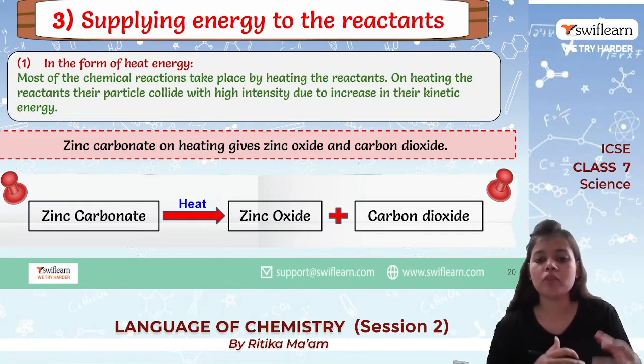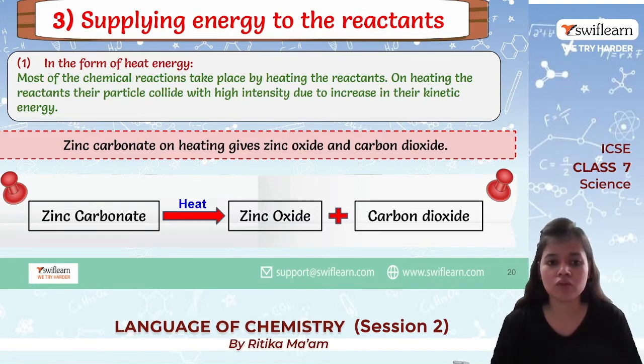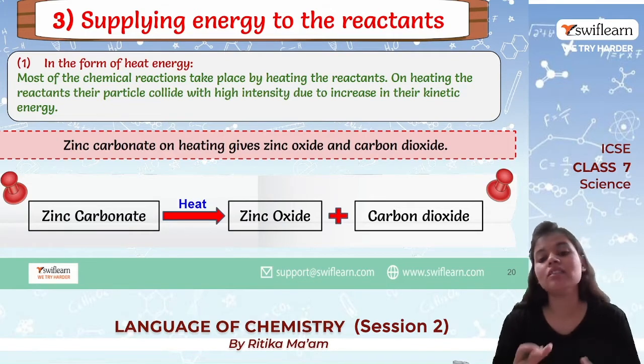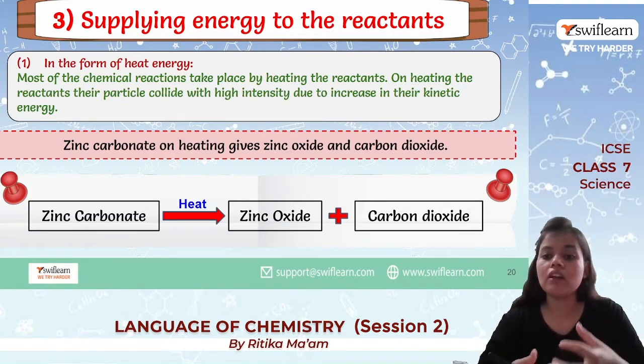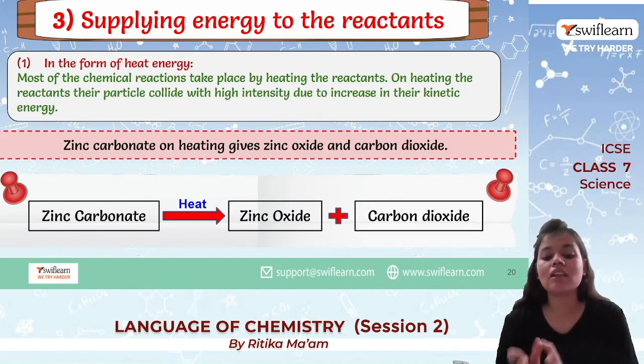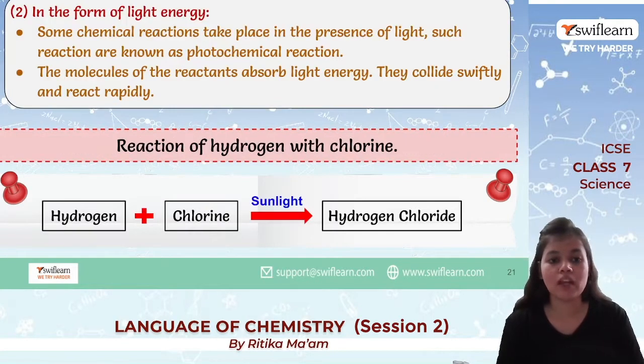Next topic is supplying energy to the reactants. Normally we apply heat energy to the reactants for any chemical reaction to take place. Mostly we do it in the form of heat energy. On heating the reactants, the particles collide very frequently, which is due to an increase in kinetic energy, and that is how the reactants react properly. If we heat zinc carbonate, it produces zinc oxide and carbon dioxide, and it doesn't happen if we don't heat it, but if we supply the energy, it will convert itself into zinc oxide and carbon dioxide.